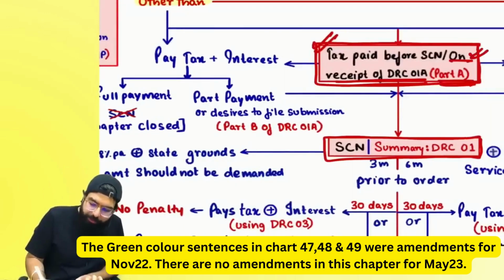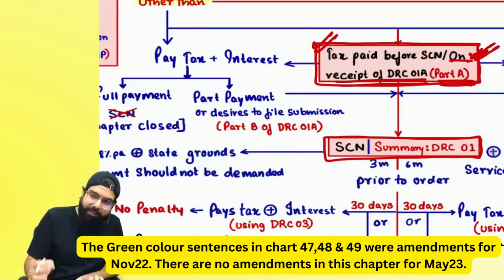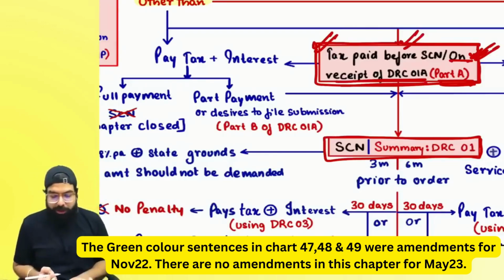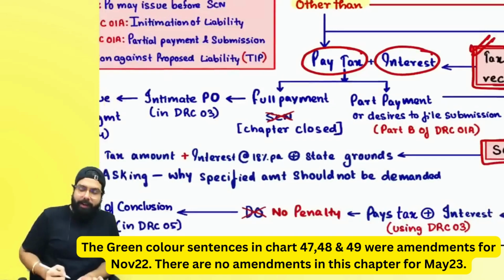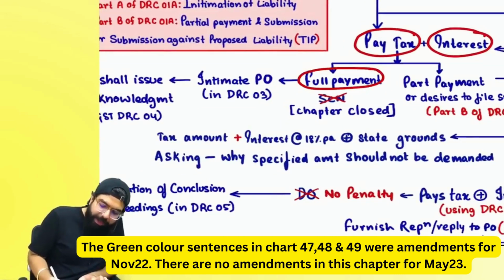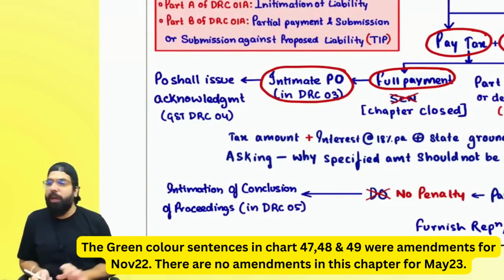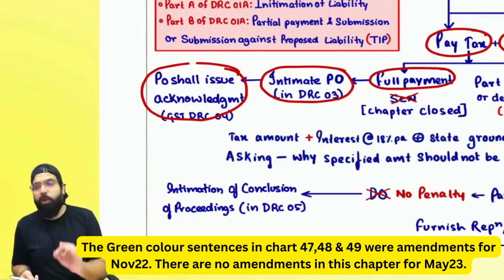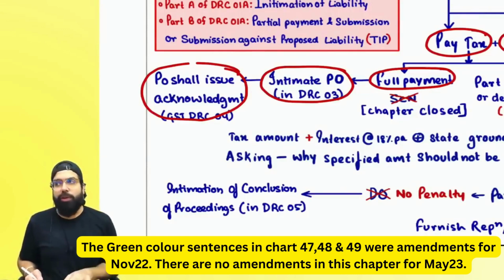But this is up to the officer to give you. Either the officer has given you the intimation where he has intimated you the tax, interest, penalty, or on your own, if you go ahead and pay before issuance of show cause notice, then they are going ahead and telling, please pay the tax, please pay the interest. If you make the full payment and you inform the officer using GST DRC 03, the officer will issue you an acknowledgement in GST DRC 04 that we are not going to raise any show cause notice on you.